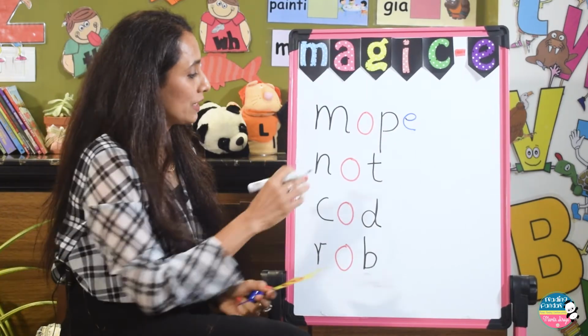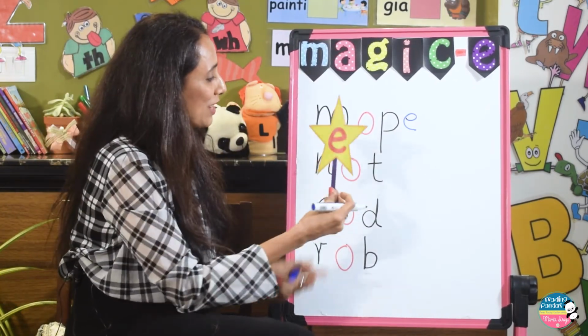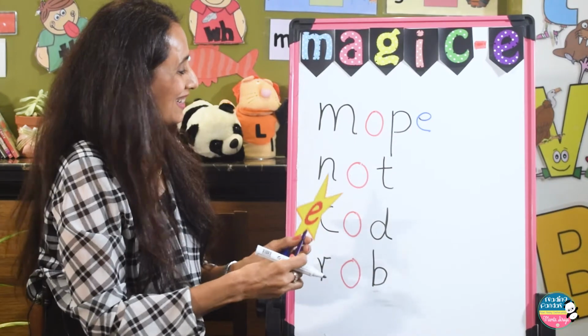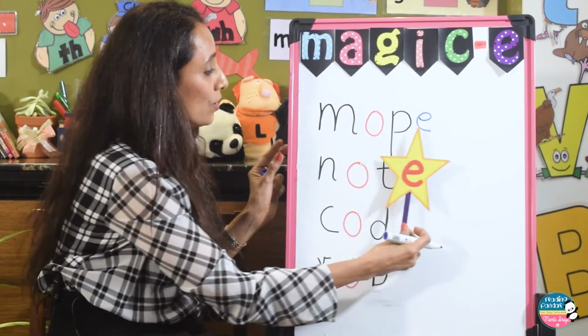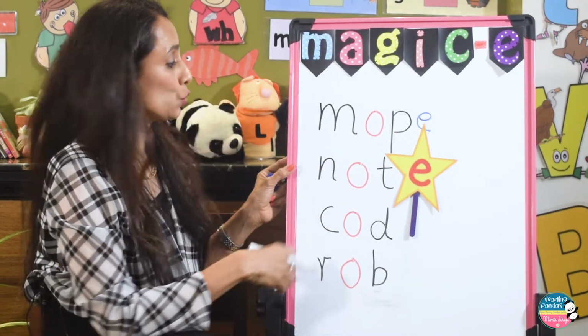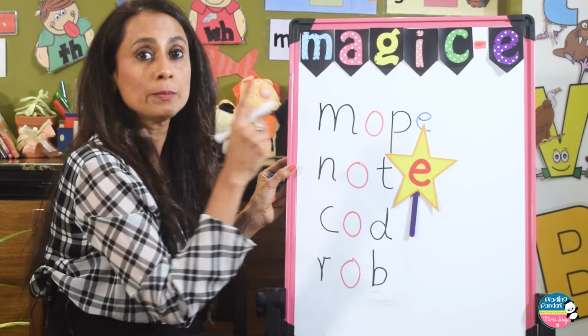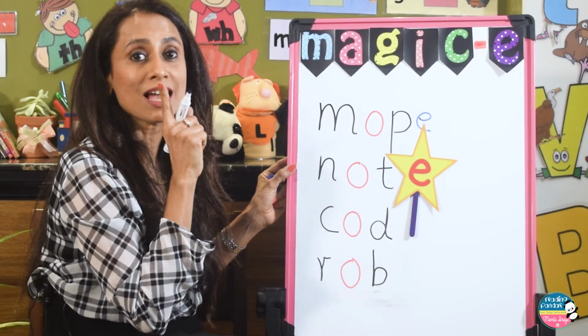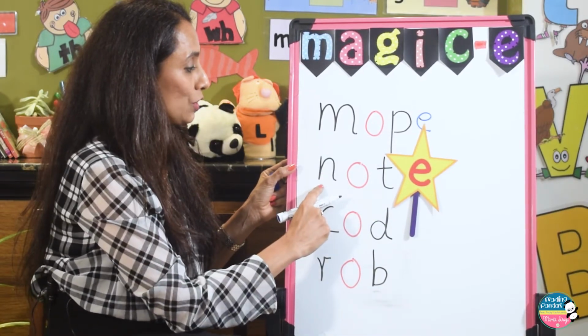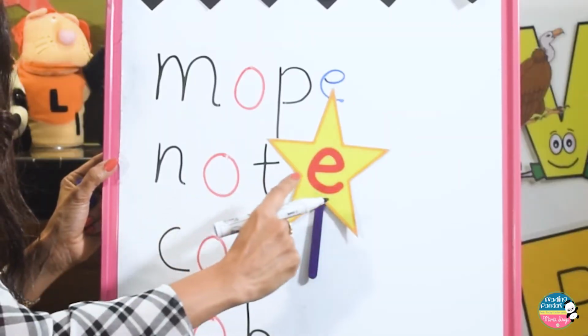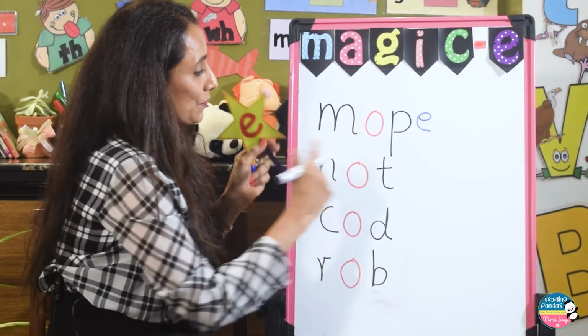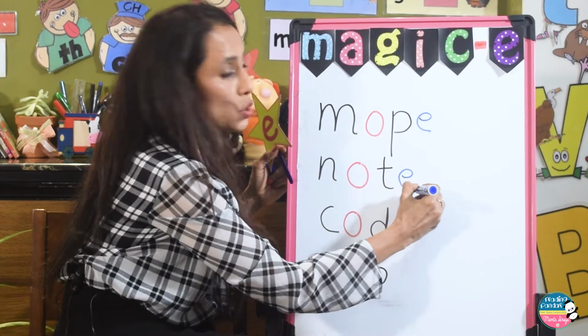And then the next word is not, and magic E taps on it, and O now magically will turn into O, and this E will be silent. So the word is going to turn into note. Yes, the word is note.